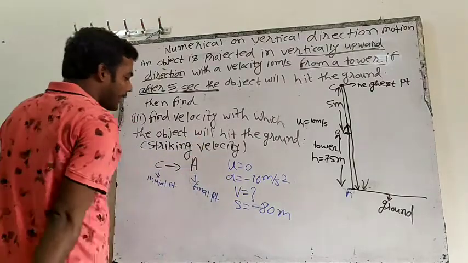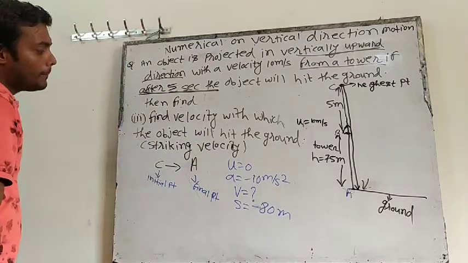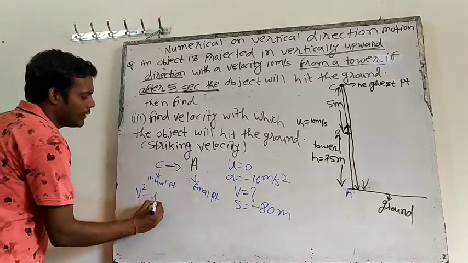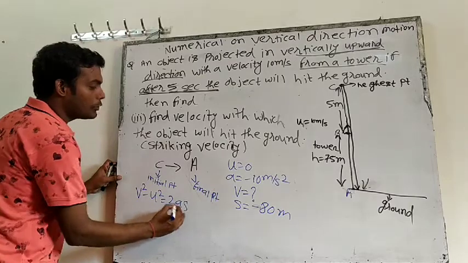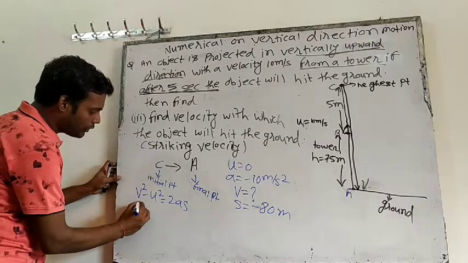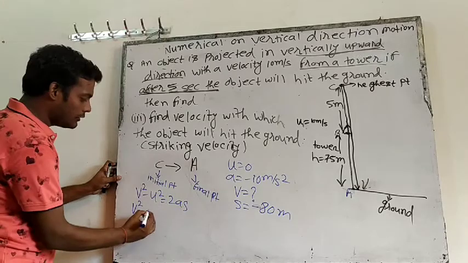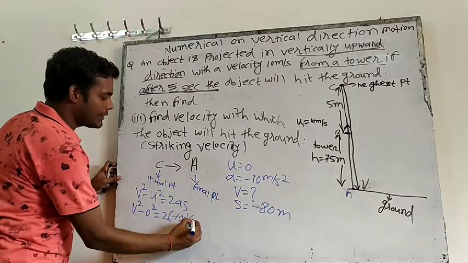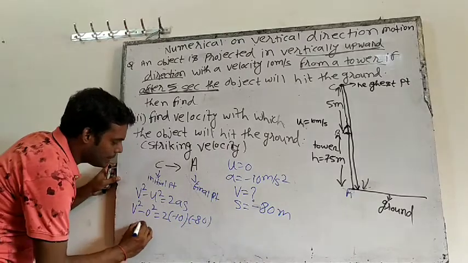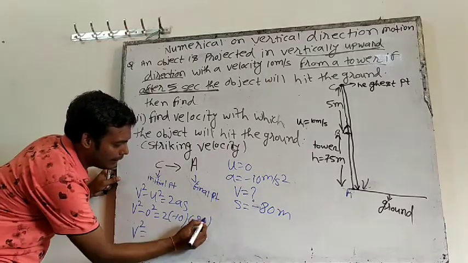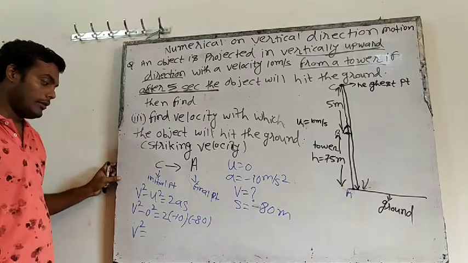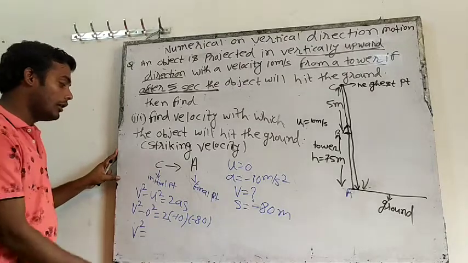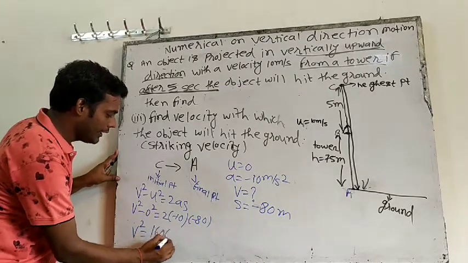Now put all the things in the equation. Which equation will you select? The third equation: V square minus U square equals 2AS. Put all the values. V we don't know. U is 0, 0 square, equals 2 into A, which is minus 10, and S is minus 80. So V square is equal to minus 80 into minus 10. Minus into minus will be plus. 80 into 10 will be 800, 800 into 2 will be 1600.